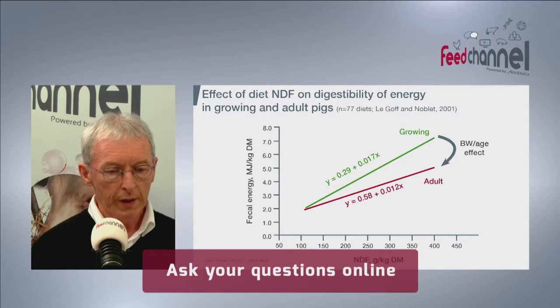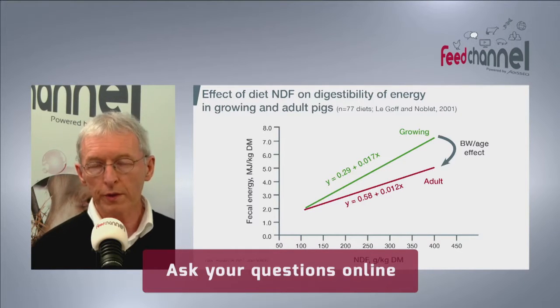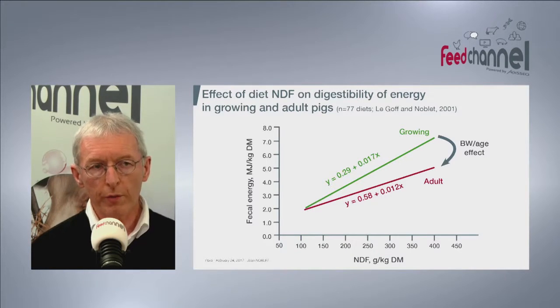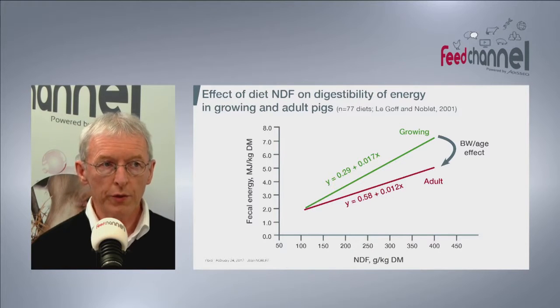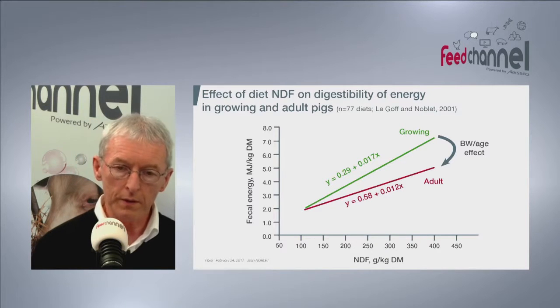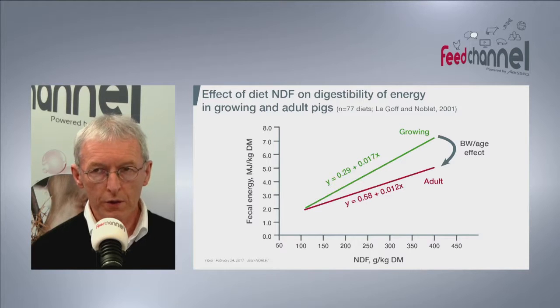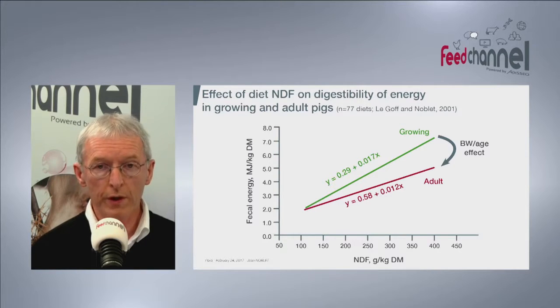That's also illustrated similarly on the other slide here, which shows that the more dietary fiber you have in the feed, the higher will be the excreta, or the amount of energy or organic matter that is excreted. And again, in agreement with the previous slide, clearly this excreted energy or organic matter can be reduced or attenuated by the age of the pigs.